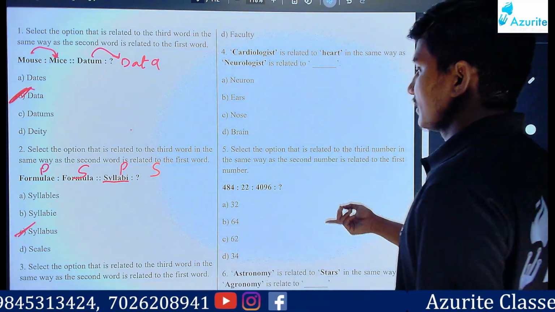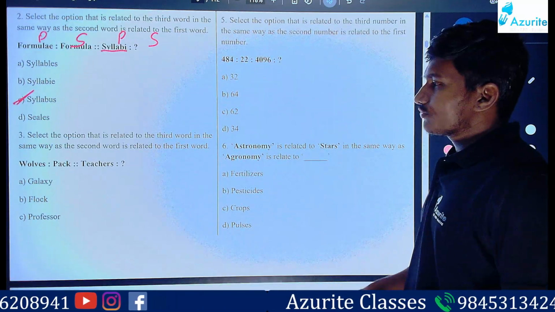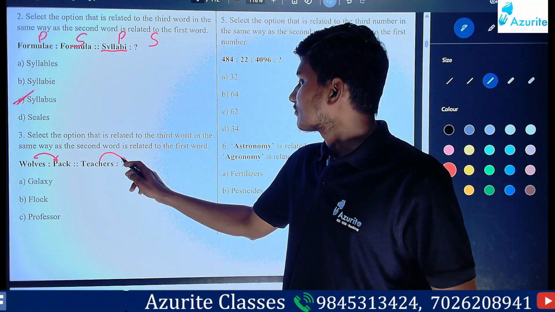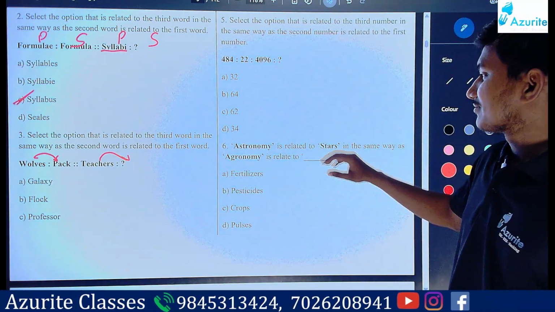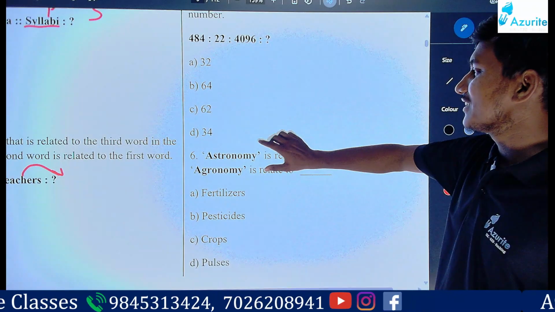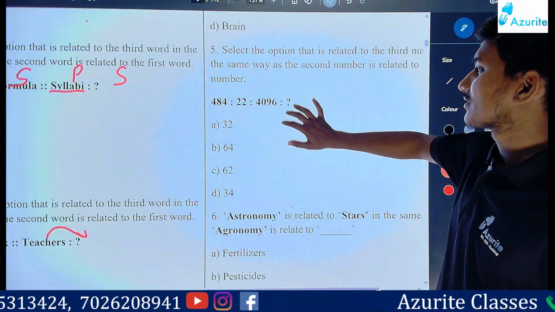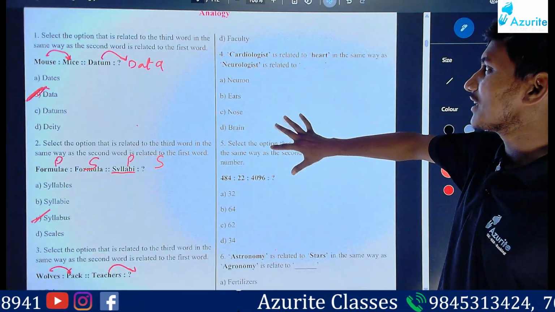So third question. Tell me the answer. Wolves is to pack, teachers is to what? Professor? That is a different profession, beta. Faculty. Professor is a different profession. Sir, the faculty. What will be the answer?